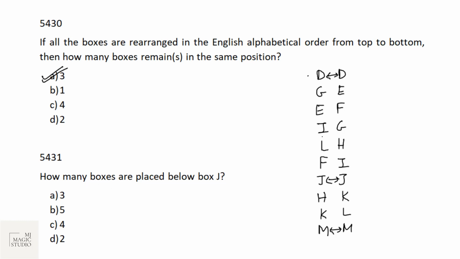Next one is, how many boxes are placed below J? Below J we have got 3 boxes. So mark A and move on.